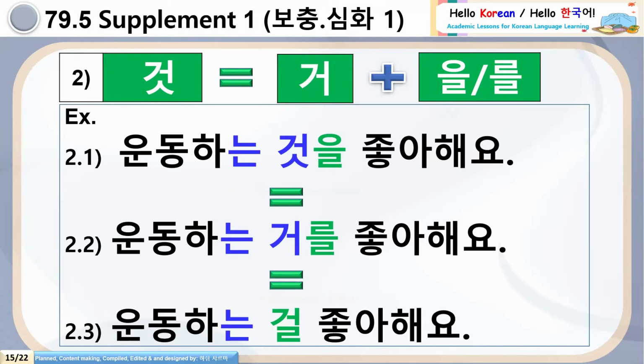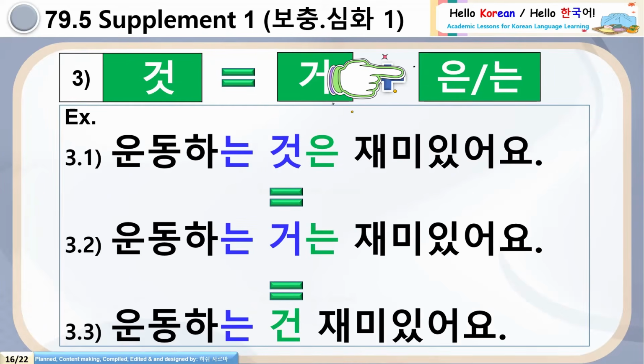See 2.1. 운동하는 것을 좋아해요 is equal to 2.2. 운동하는 거를 좋아해요 is equal to 2.3. 운동하는 걸 좋아해요. Meaning of these three sentences is same. Depending on the situation, you can use 것을, 거를, or 걸, but it is always preferred to use 것을 in formal situations. Clear, 여러분?